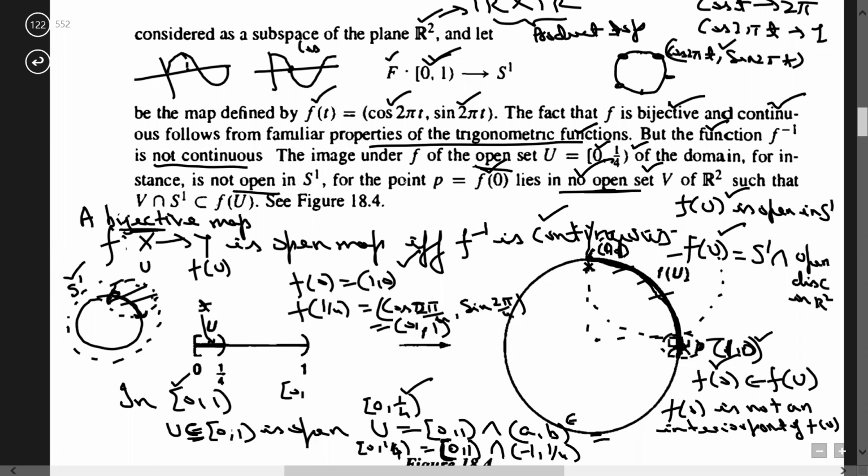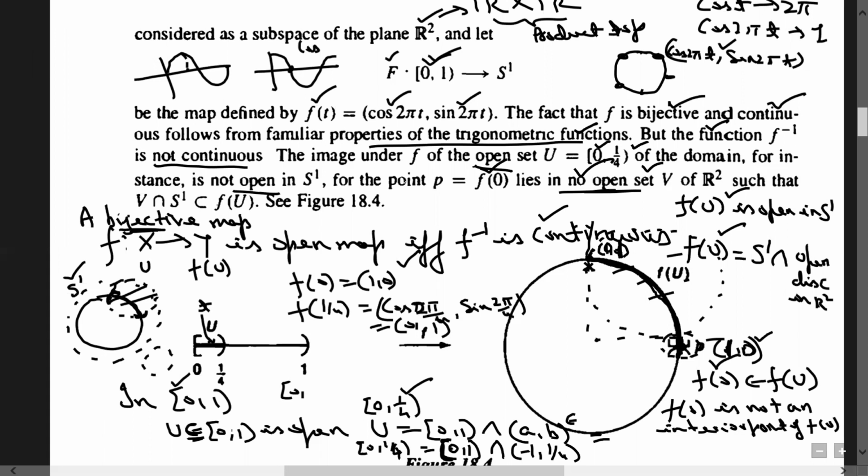So S1 and phi are also open if it is not going to intersect. But we need to think of those open sets from R2 which contain this point P, that is f of 0, I mean (1, 0). Since we are talking with respect to the subspace topology on S1, let us take the intersection of such B with S1. Then this portion will remain outside. I mean, any open set containing this (1, 0) will not be contained in f of u.